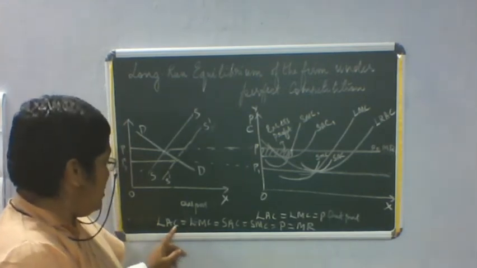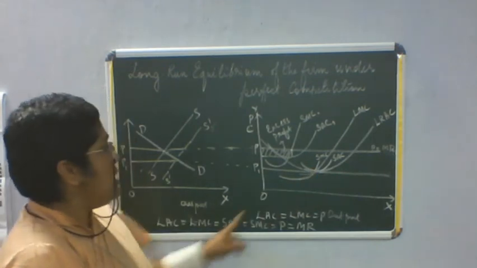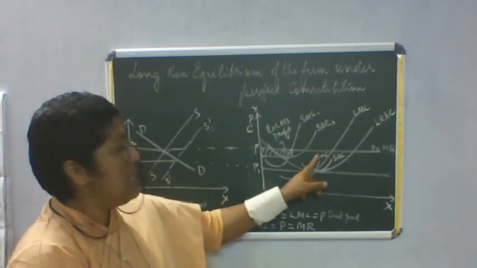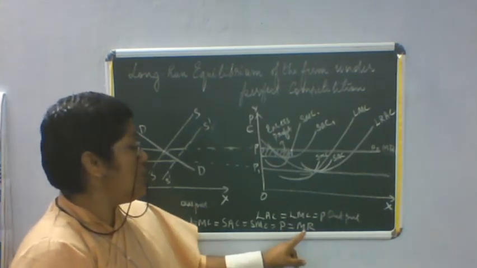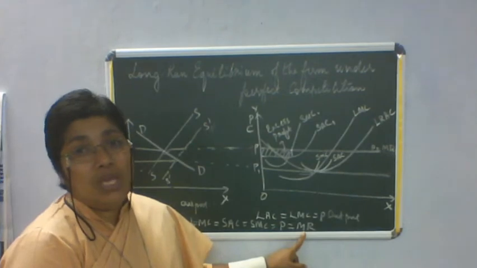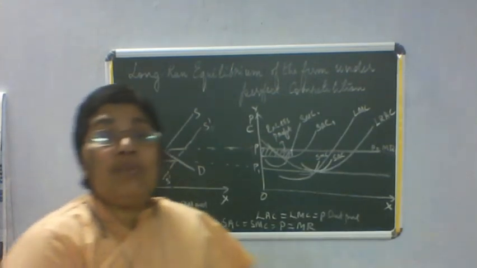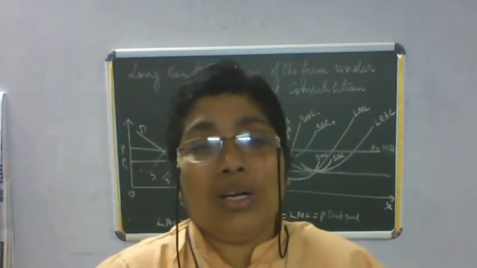The condition is LAC equal to LMC, which we have already seen, SAC equal to SMC, and that is also equal to price and also equal to marginal revenue. This is how the firm is in equilibrium in the long run.